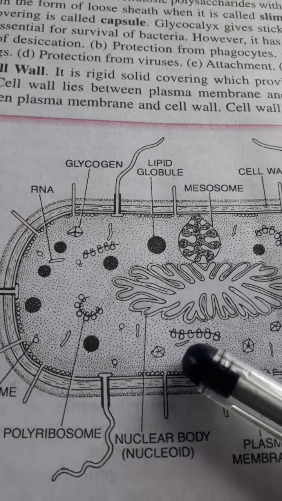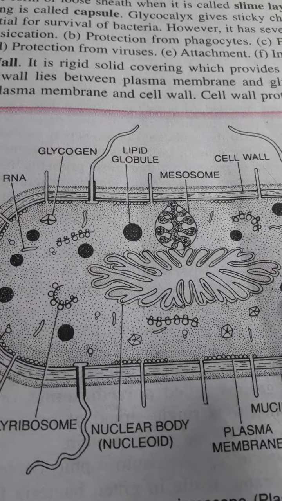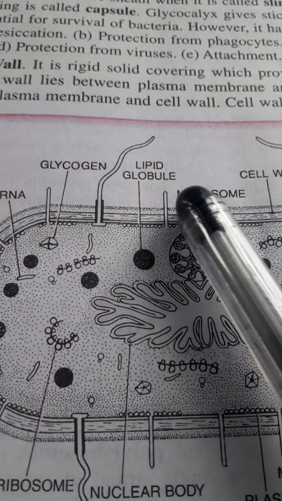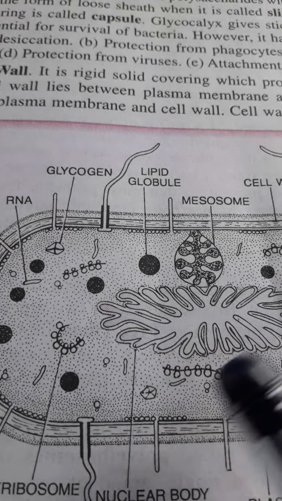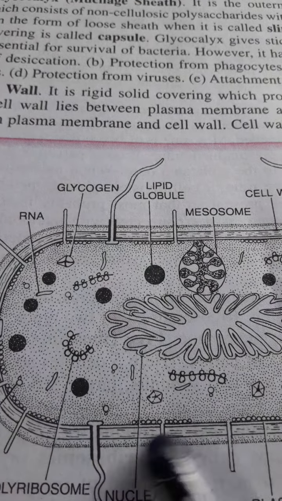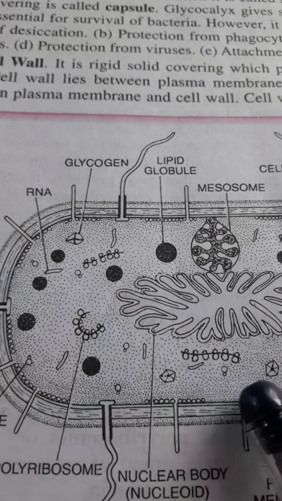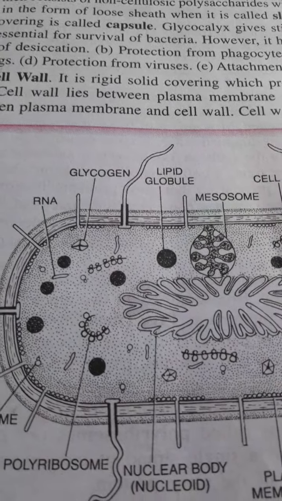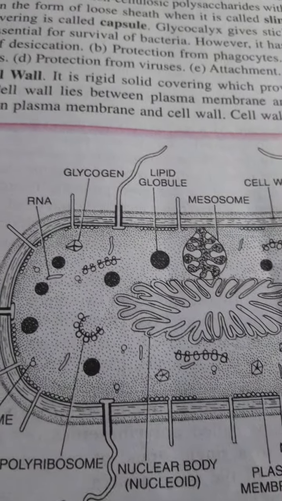The space between the cell wall consists of gel-like substances. The gram positive bacteria possess teichoic acid in the cell wall. The space between the cell wall and the plasma membrane is called the periplasmic space. After the cell wall lies the plasma membrane. The plasma membrane is an elastic layer which encloses the whole cytoplasmic content, and this cytoplasm bears the different cell organelles and contents of the cell.